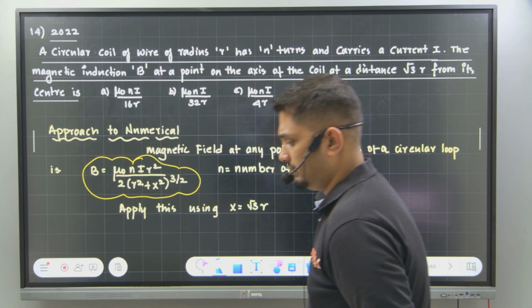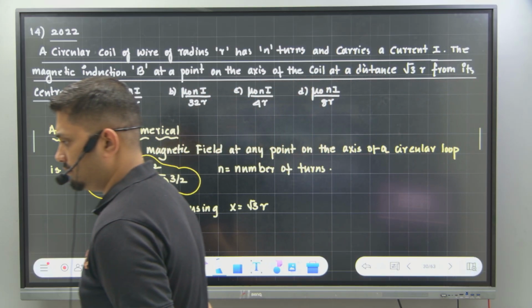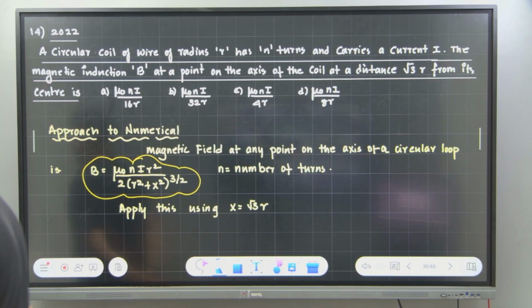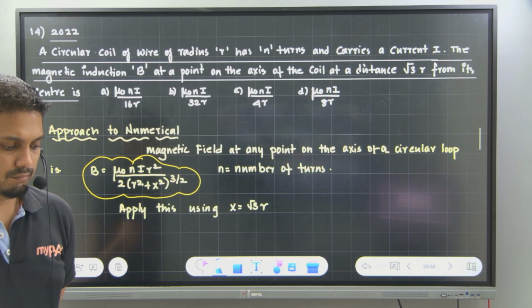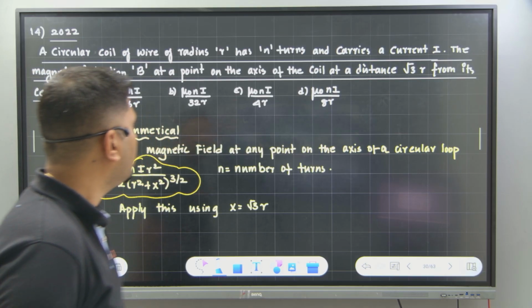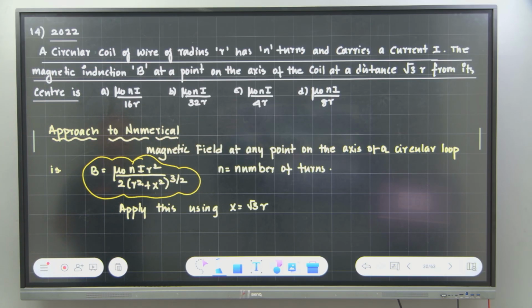What will be the value? Option B. D, 8r.